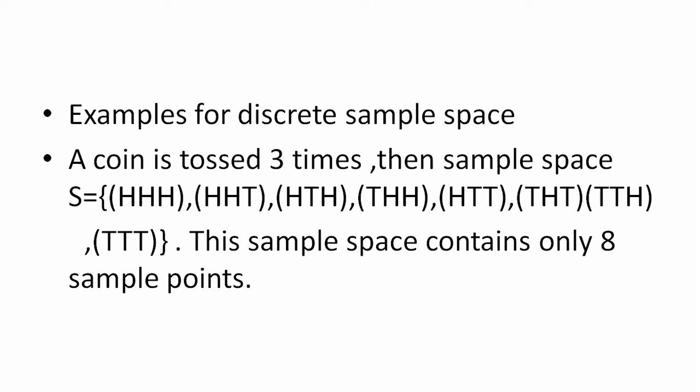Examples of discrete sample space. A coin is tossed 3 times, then the sample space is equal to HHH, HHT, HTH, THH, HTT, THT, TTH, and finally TTT. This sample space contains only 8 sample points. That is, the sample space is finite. Therefore, this is an example of discrete sample space.